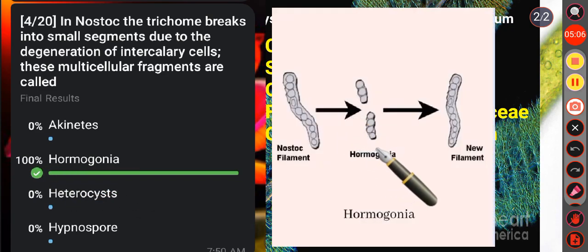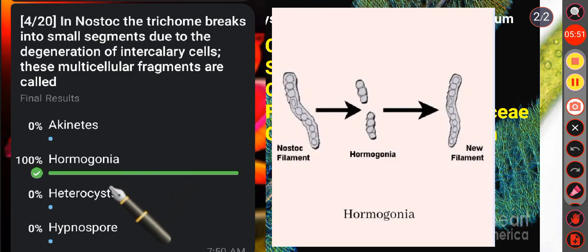We know hormogonia are short and free filaments. They are formed when a filament breaks. It retains the gelatinous sheath. Then new trichomes are developed from these short filaments. Okay. Then see the other options. In option A, that is akinetes, asexual reproduction is by the formation of resting spores known as akinetes. Some of the cells become thick-walled due to accumulation of food. They can withstand unfavorable conditions for many years, and under favorable conditions they germinate to form a new filament.